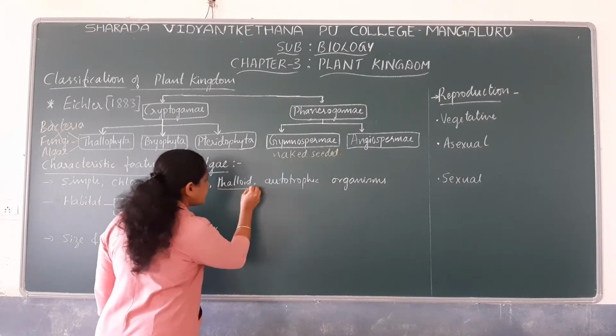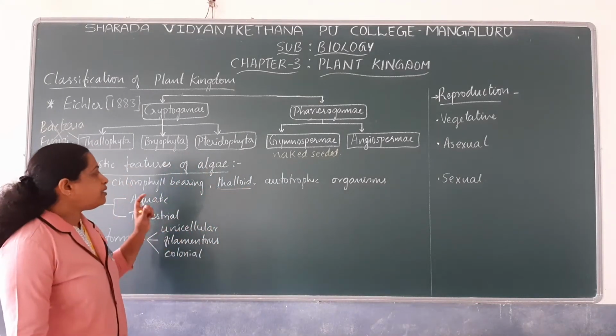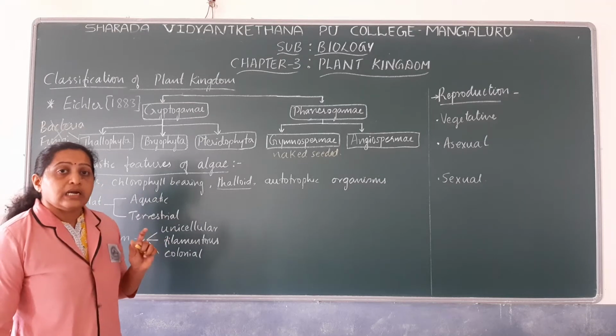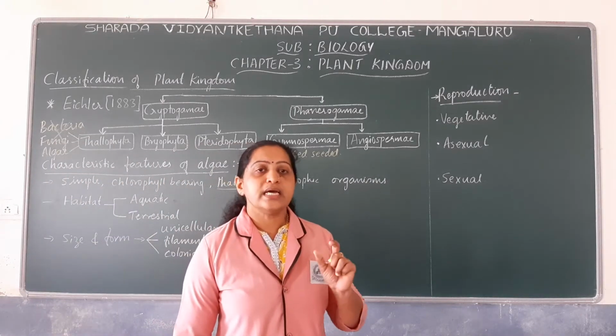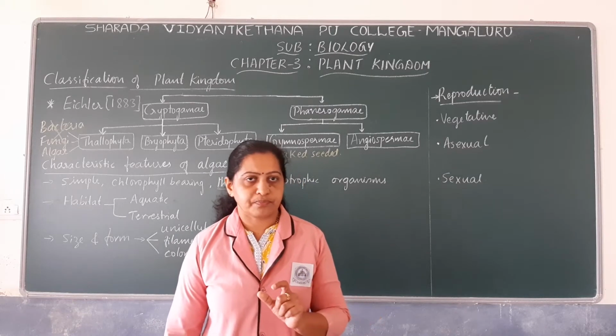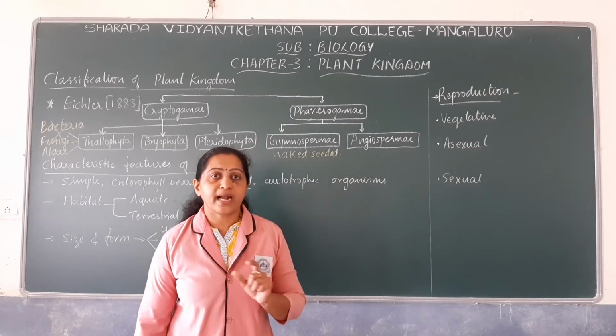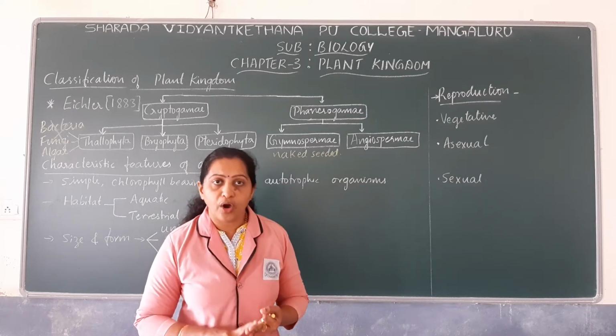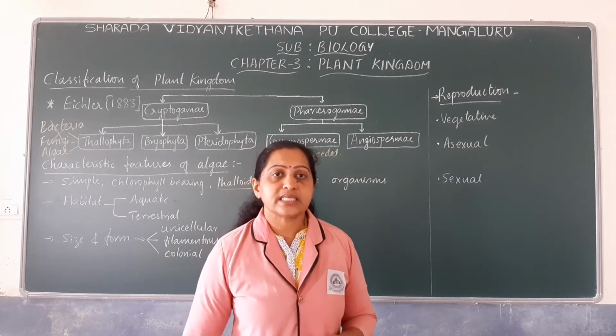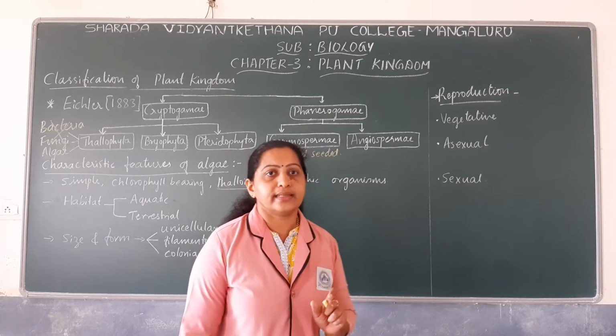Thalloid is thallus-like. If the body of the plant is not clearly differentiated into root, stem or leaves, such a plant body is considered as thallus or thalloid.